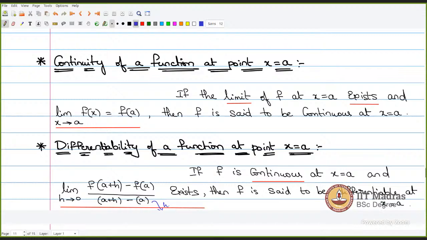So this particular limit value should also exist. In addition to continuity, you have to check this particular limit value also. If this exists, then f is said to be differentiable at x is equals to a. If it does not exist, then we say f is not differentiable.